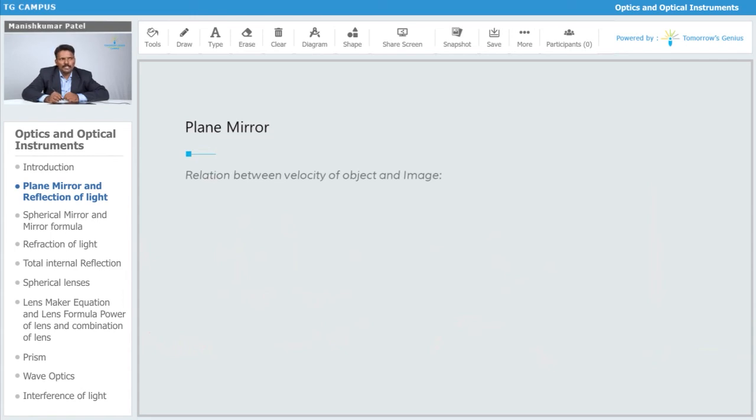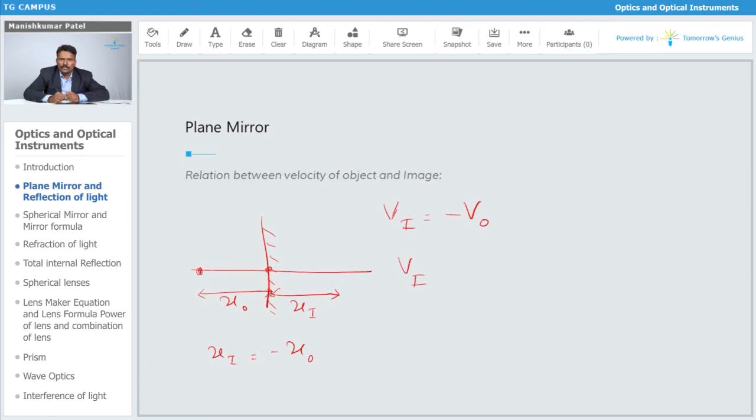Now we have to find the relation between the velocity of object and image. So let's say this is a mirror, and the object is placed over here, this is the object distance, and this is the image distance. Now we know that according to sign convention, if we consider this as the center of the mirror, let's say it is P, the distances on the right side you have to assume as positive, and on the left as negative, so xi is equal to minus x naught. So according to sign convention we will take that.